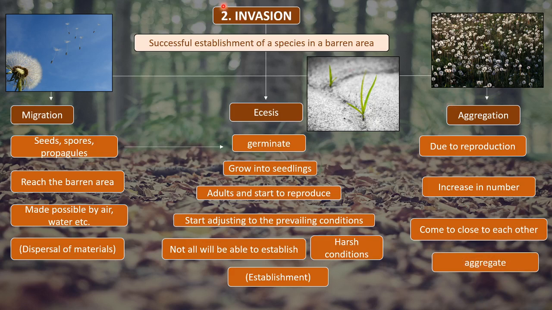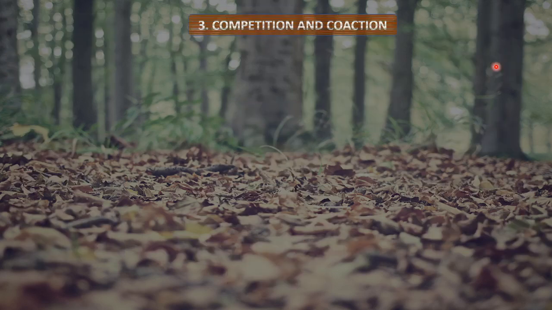So this is the step of invasion, where a species has migrated into a barren area. After migration, it tries to germinate and establish itself by adjusting to the prevailing conditions, and then due to reproduction there is an increase in number, due to which they aggregate near each other. So this is invasion. Now let us understand what competition and coaction are.